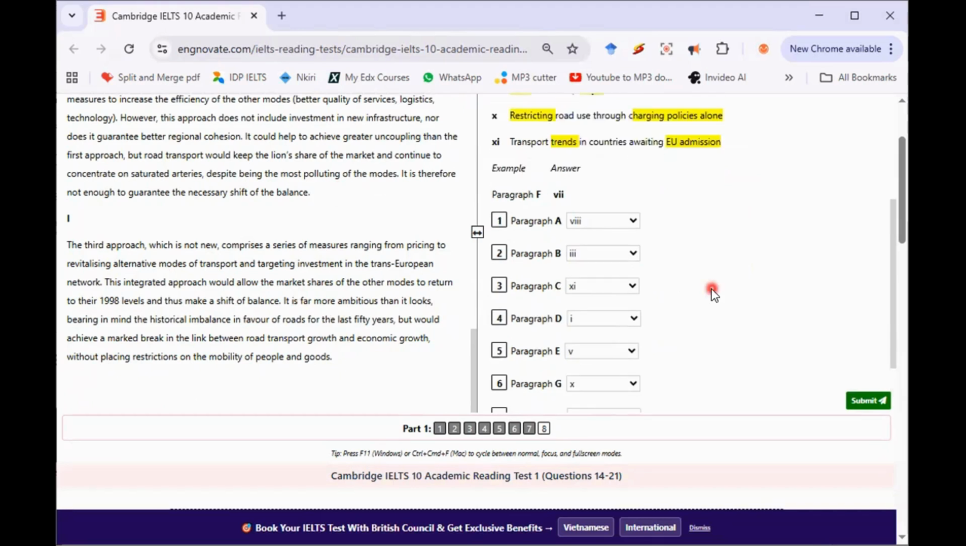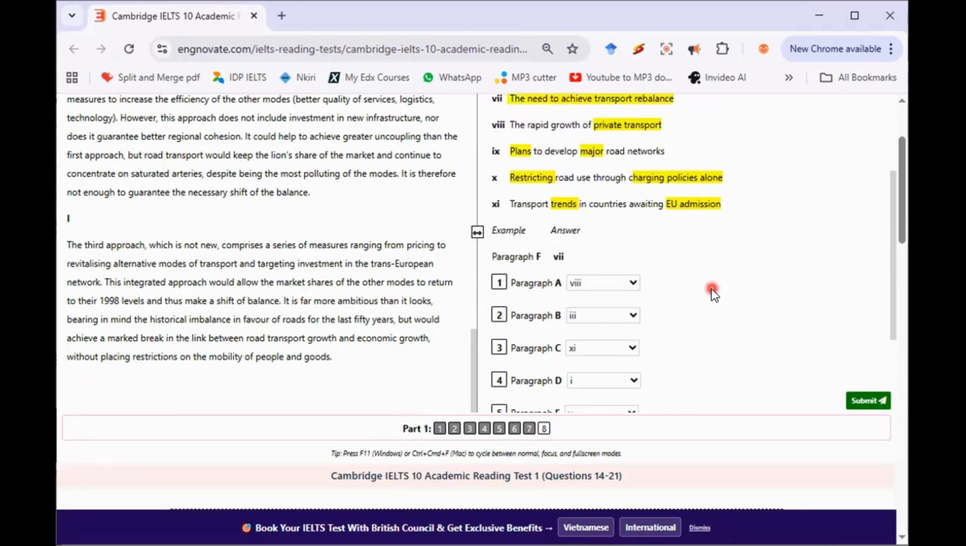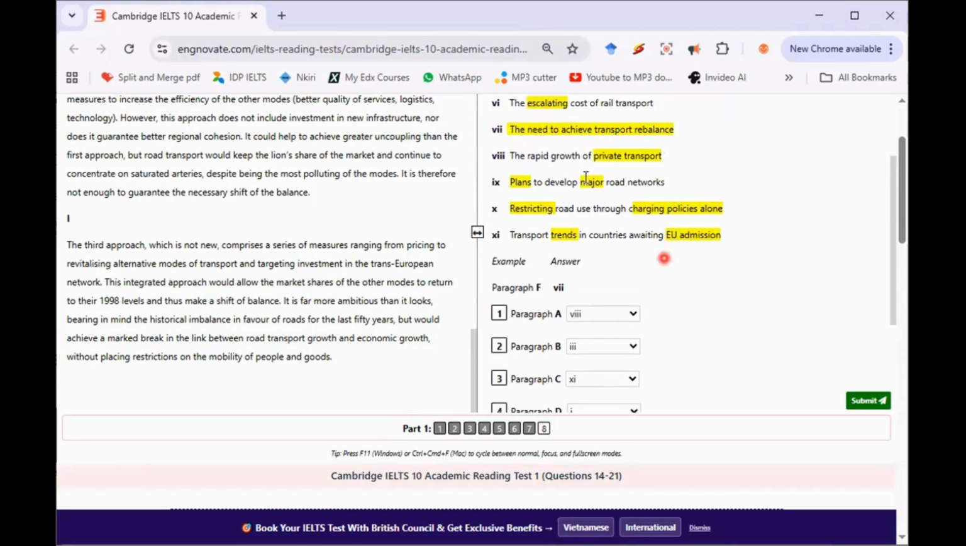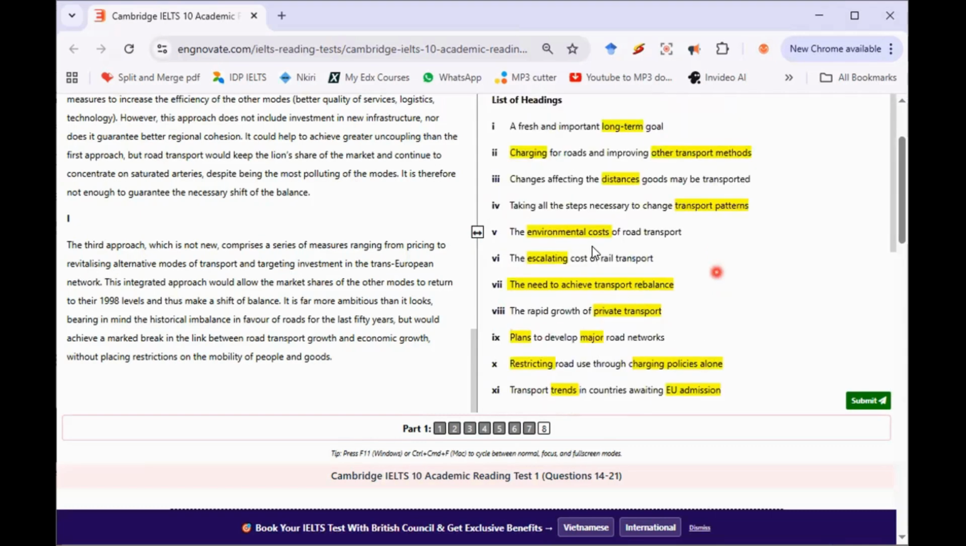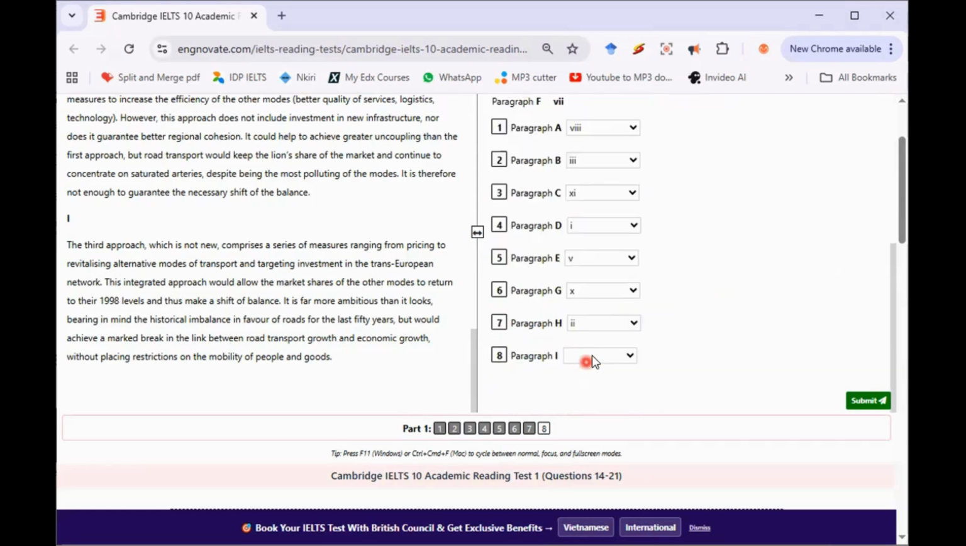Which one have I not used? I've not used number 9. No, number 9 is not about developing major road networks. Number 9 is about encouraging the use of other things. I've used 1, I've used 2, I've used 3, I've not used 4, and I've not used 6. So let me check 4 and 6. 4, taking all the steps necessary. Yeah. 6, escalating costs. No, 6 is not the answer. Number 4 is better. Number 4 is more appropriate for the last paragraph. So this is going to be number 4.